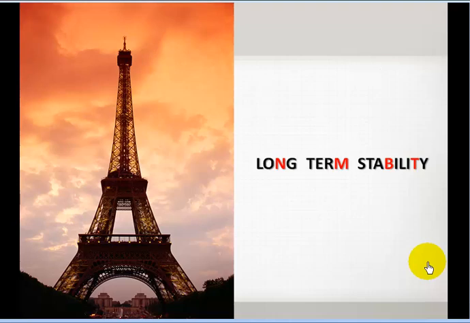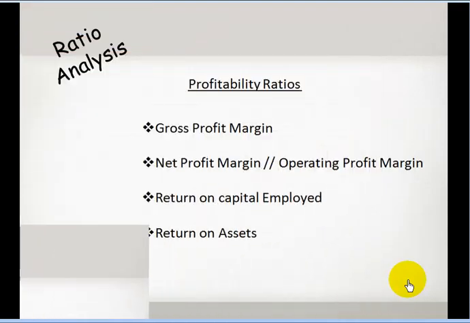Then comes the long-term stability ratio. As the name suggests, how stable is the business? Through this ratio, we can find it out. Is the going concern status of the business affected or not? There will also be signals through this ratio. This ratio also deals with the long-term loans of the business.